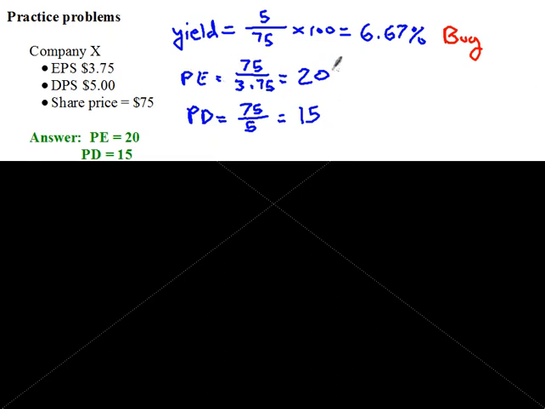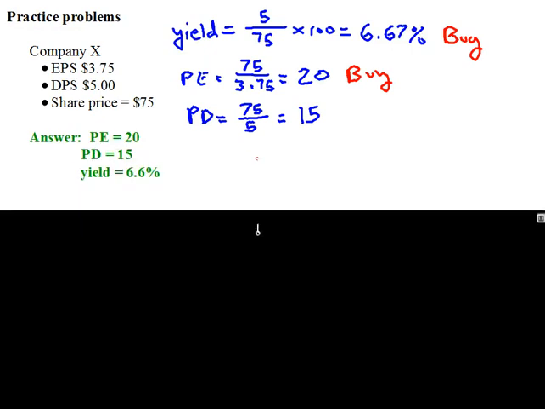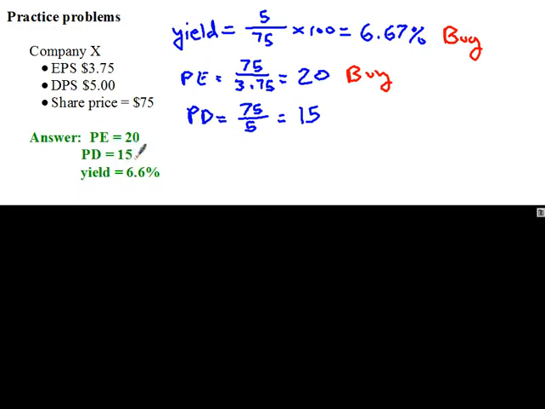Yes, it was. So the P ratio was 20. That was below the historical average of 14. So that's a buy. And the PD multiple was below the historical average of 27. So that's a buy. So if we were going to be a strict follower of this theory, we would give this a strong buy. It would be a strong buy signal.